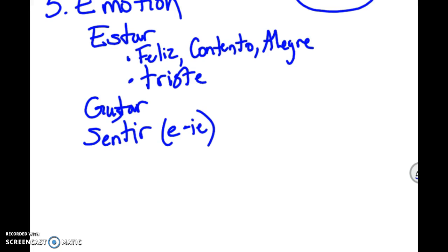So again, we're looking back at those feeling words that we just talked about: feliz, contento, alegre, all of that stuff. And then the last one I want to show you is the verb sorprender, which is to surprise. Are these all of the emotions or the feelings? No. But these are your most common verbs of emotion.